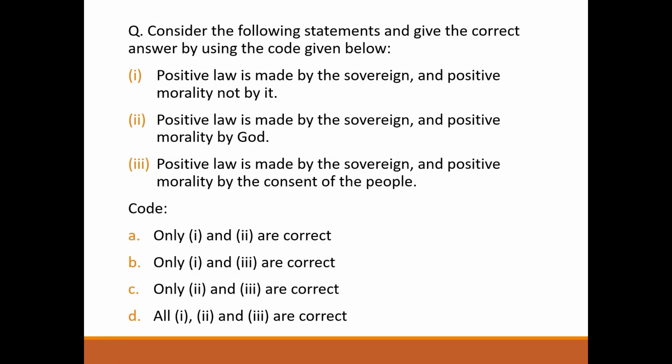Next question, consider the following statements and give the correct answer by using the code given below. Positive law is made by sovereign and positive morality not by it. Correct? Positive law is made by the sovereign and positive morality by God. Wrong. Positive law is made by sovereign and positive morality by the consent of the people. Correct. So answer will be option B.